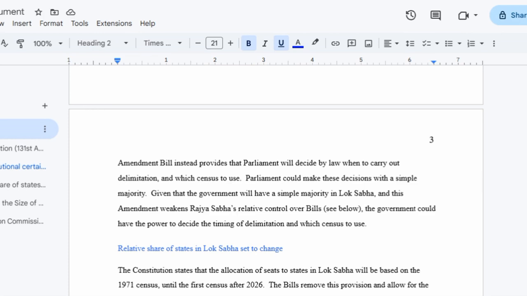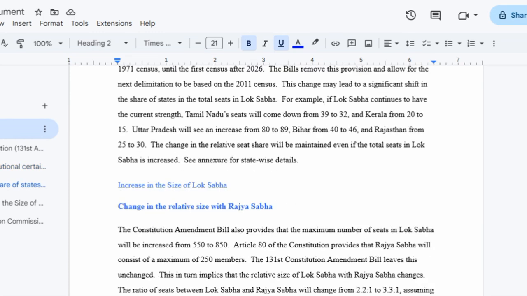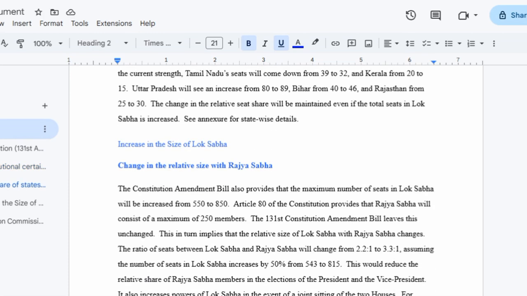For example, if Lok Sabha continues to have the current strength, the Tamil Nadu seats will come down from 39 to 32 and Kerala seats would go from 20 to 15. But UP's seats will increase from 80 to 89 and Bihar's from 40 to 46. Rajasthan would also get an increase. This change in the relative seat share will be maintained even if the total seats in Lok Sabha are increased.